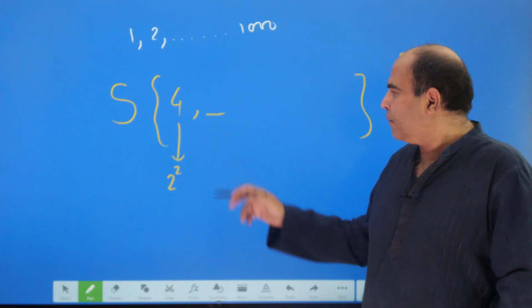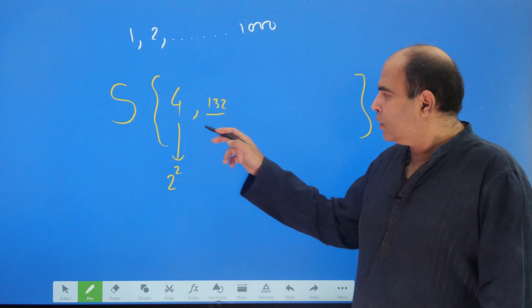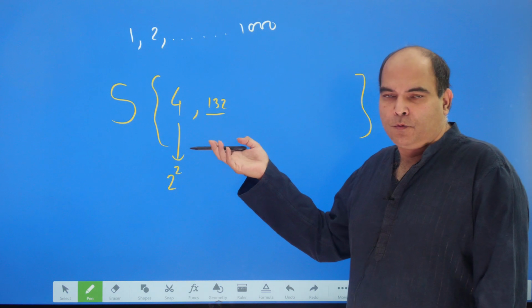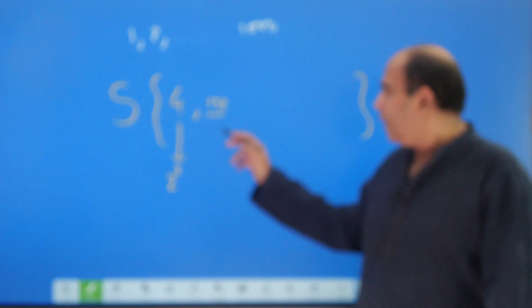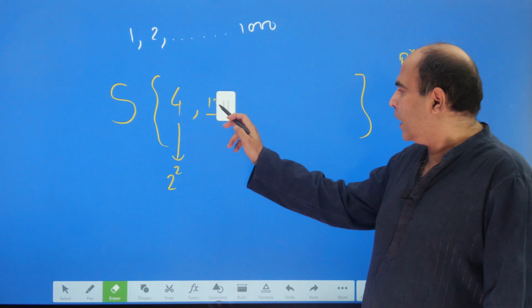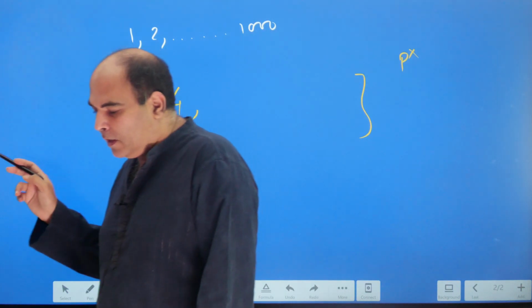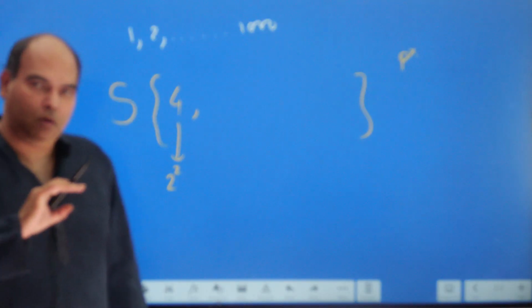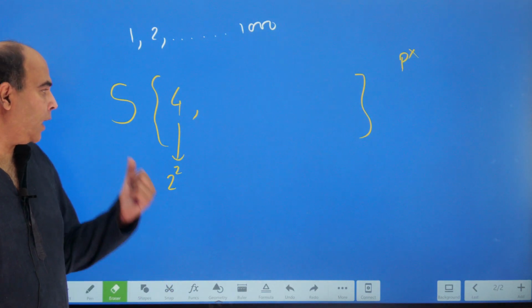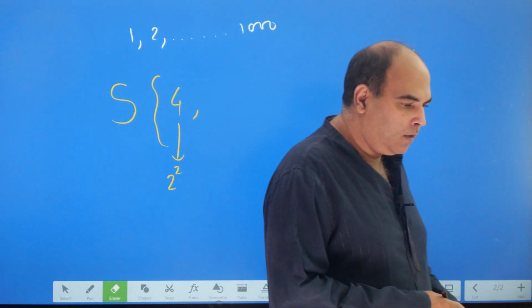So sometime later, if I wanted to take the number 132, I cannot do it because it does not have an HCF of 1 with 4. I want to take a number like 134, I can't do it. I want to take a number like 6, I can't do it. So the moment I have 4 in my list, all multiples of 2 are gone. I cannot take any other number in which I can put a 2 inside, right?